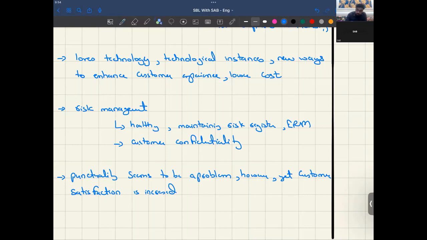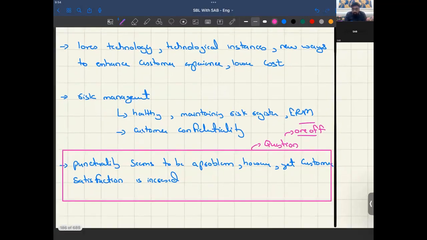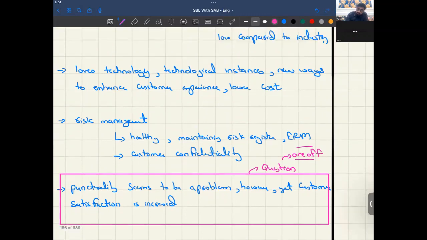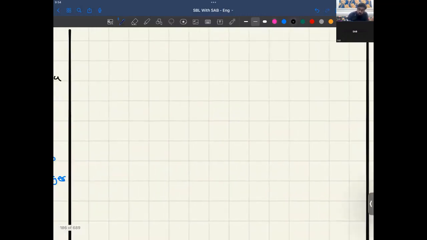This could be an area of particular question. I feel like this could be one of the questions, as it's kind of a one-off. If my flight is not on time, I won't be satisfied with the airline. So this could be the question, right? You have to look for one-off things, right?